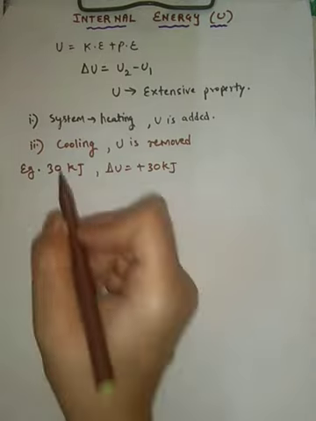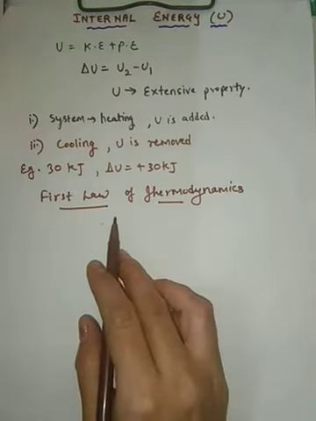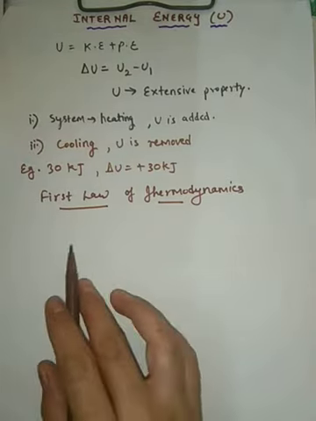We come to the next very important topic, which is called the first law of thermodynamics. Students, in this chapter we are going to have three laws of thermodynamics. We have reached the first law of thermodynamics. This is very similar to the law of conservation of energy that we studied in school, right? What was that law? Total energy of the system and the surroundings remains constant when the system changes from initial state to final state. What did we study in school? Total energy of the universe remains constant, right?